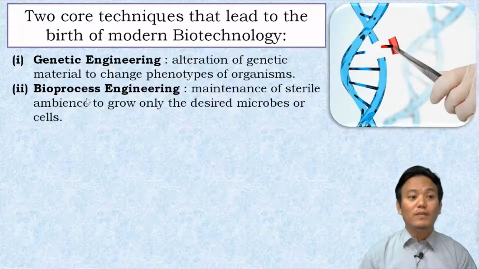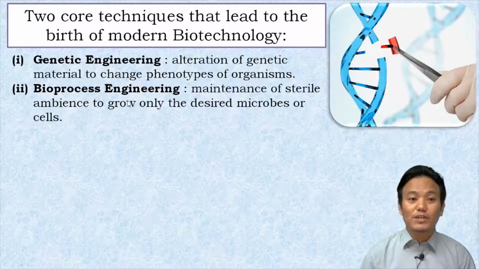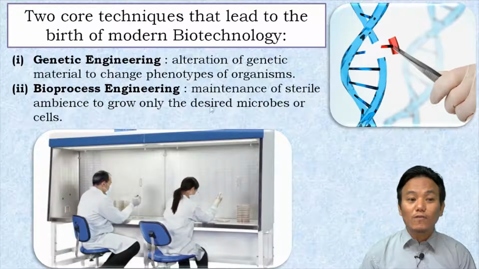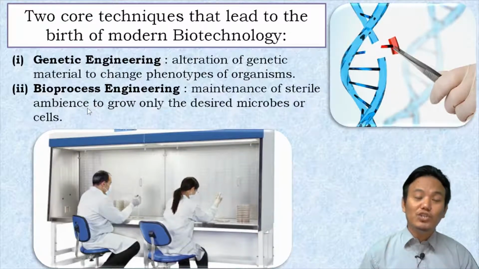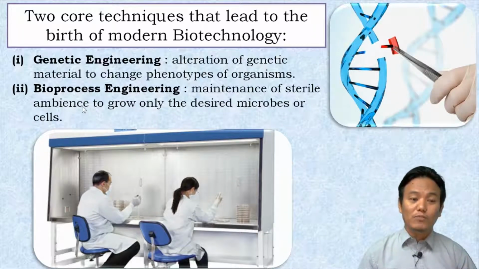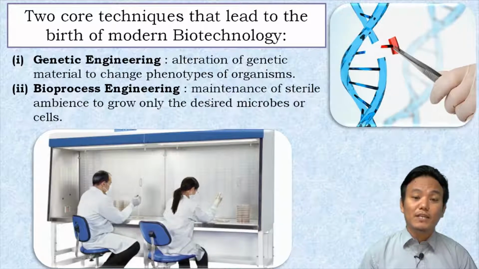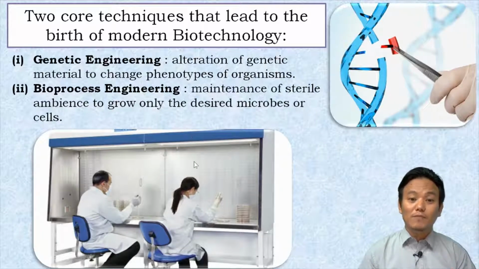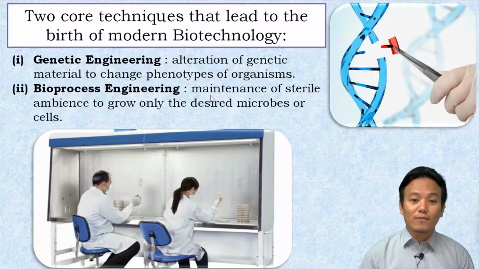Now, apart from that, we also have bioprocess engineering, in which maintenance of a sterile ambience or sterile environment was made possible. This grew in the chemical engineering field. Before coming into the biological field, it first started in chemical engineering, in which the scientists were able to maintain a sterile environment for their experiments. Right, what do we mean by sterile environment? We mean contamination free zones.